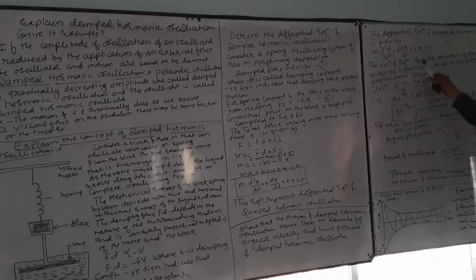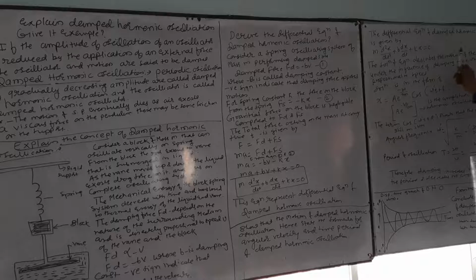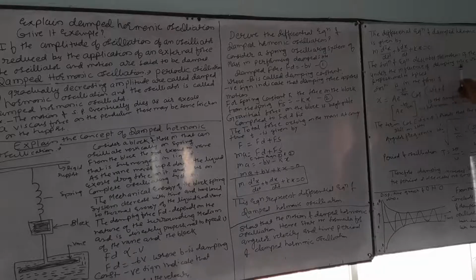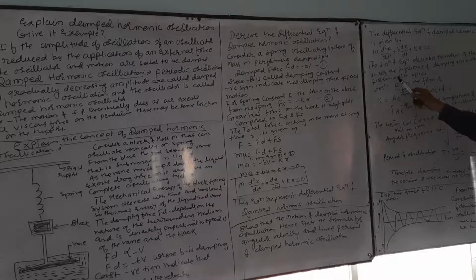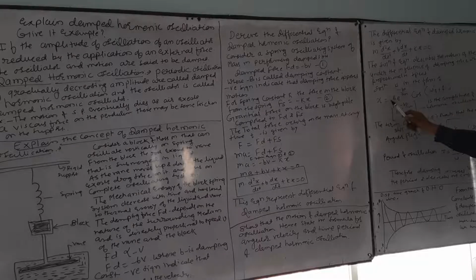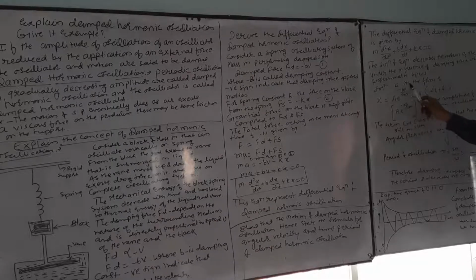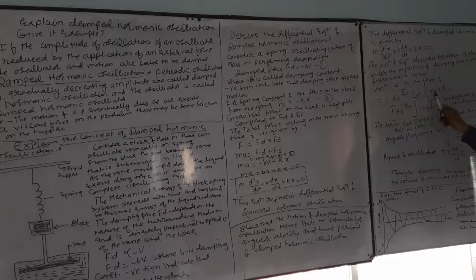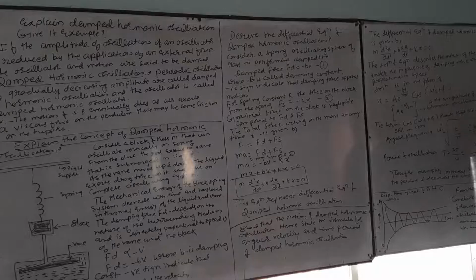The solution of the above equation describes the motion of the block under the influence of a damping force which is proportional to speed. The solution is in the form of x is equal to a e to the power minus bt upon 2m cos of omega dash t plus phi. Therefore, a into e to the power minus bt upon 2m is the amplitude of damped harmonic oscillation.